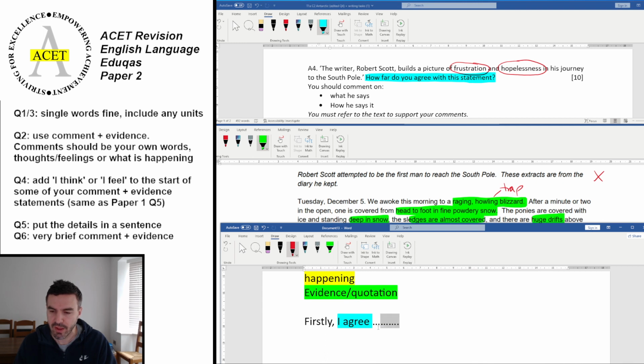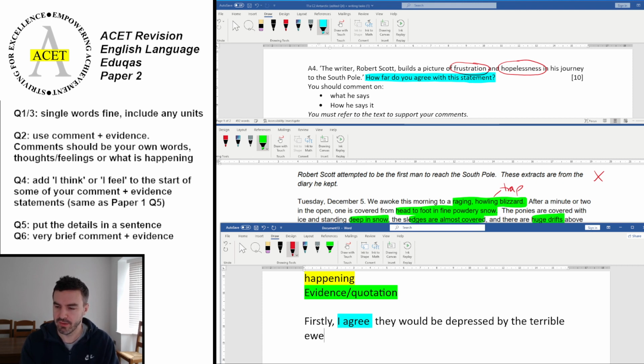So what could we put there? Well, the statement talks about being frustrating and hopeless, so we can't use those words. But if it's a raging, howling blizzard, why would that be so negative? So firstly, I agree. They would feel down. They would feel depressed. Would be depressed by the terrible weather, as there was a raging, howling blizzard.